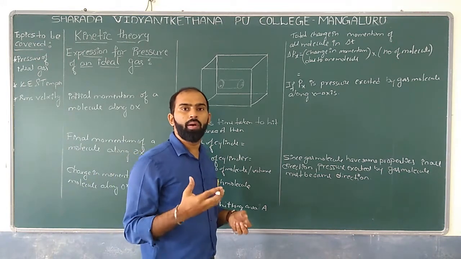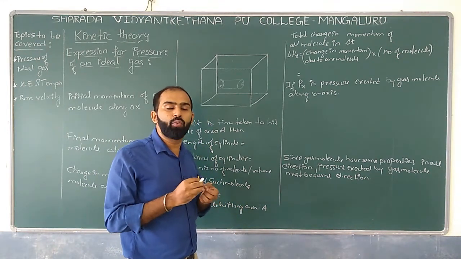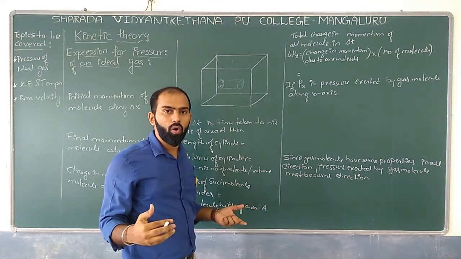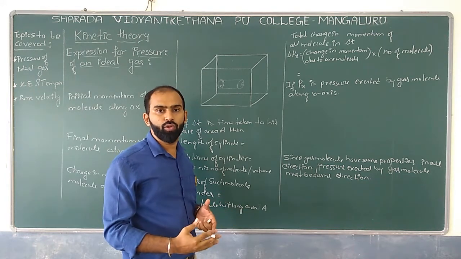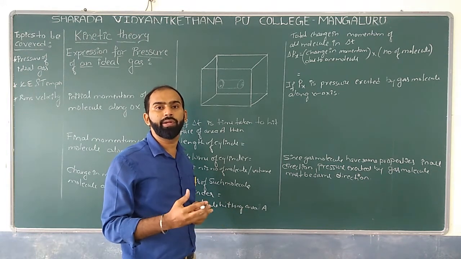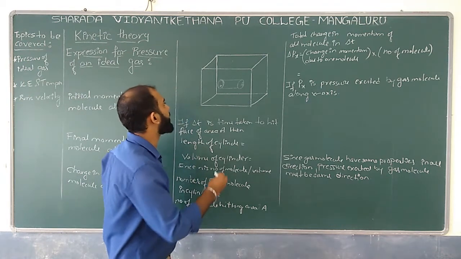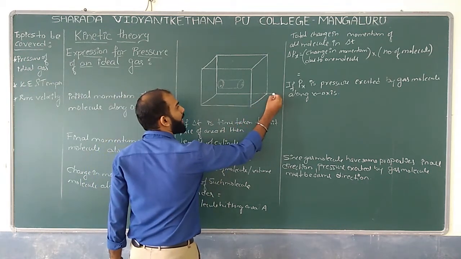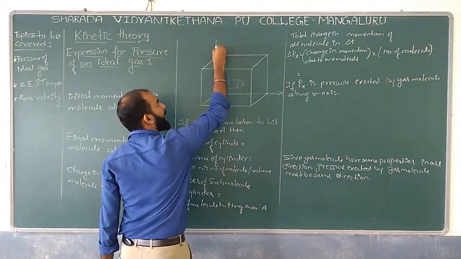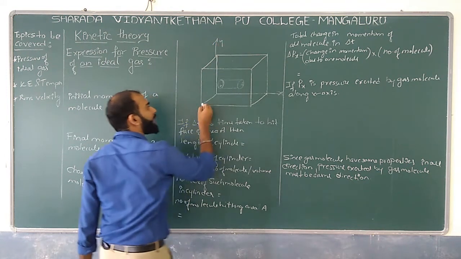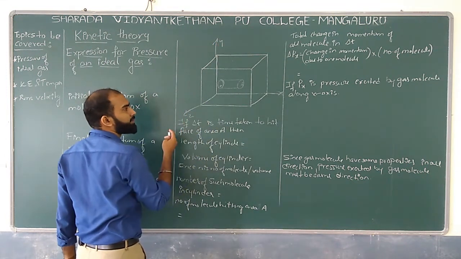A molecule can move in random motion. So instead of dealing with random motion, I will resolve the velocity into three different components. Let us say this is along the x-axis, this could be along the y-axis, and this could be along the z-axis.